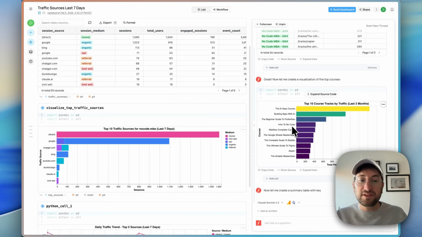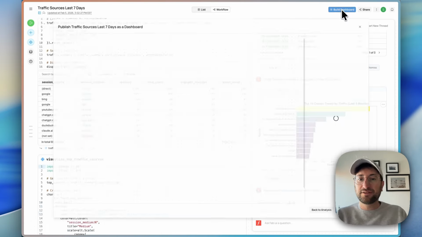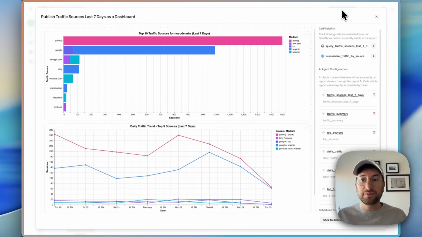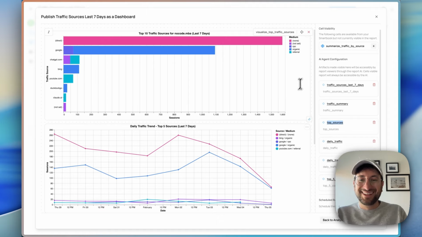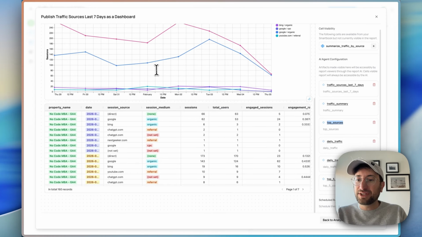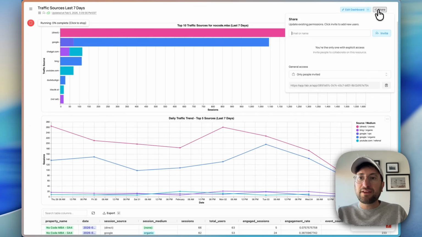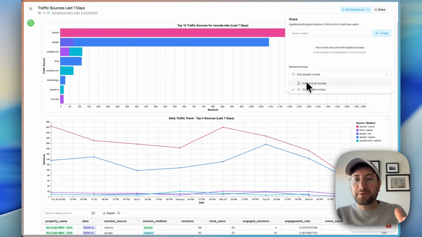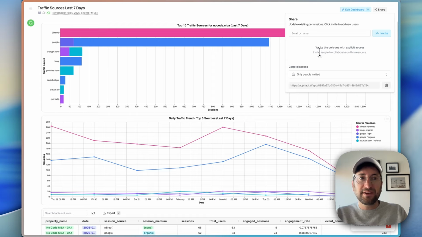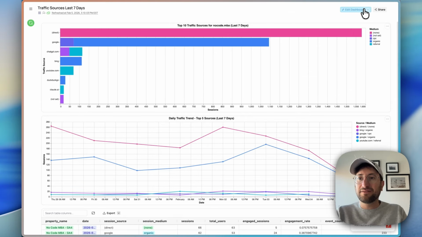Okay, so let's say you've done some analysis here and you want to have a place to view this without having to do the analysis again. We can create a dashboard. So here's an example of a dashboard. We can see top 10 traffic sources over the last 7 days, and we can have this information. And then we can click Publish Dashboard. And then you can also share this dashboard with your team and then make it so everyone in the company can see it, or only the people invited can see it, depending on the sensitivity of the data.